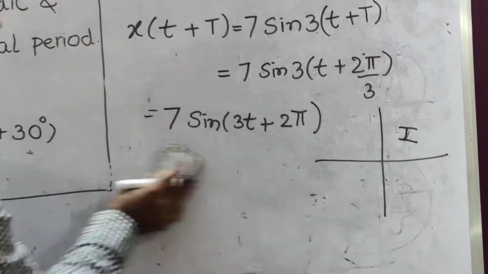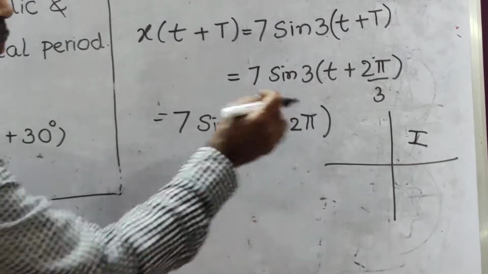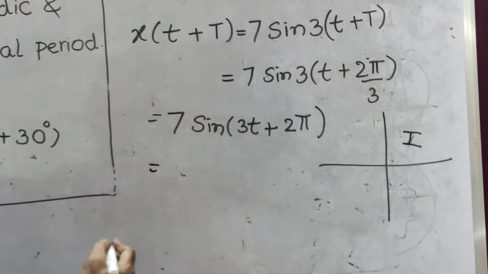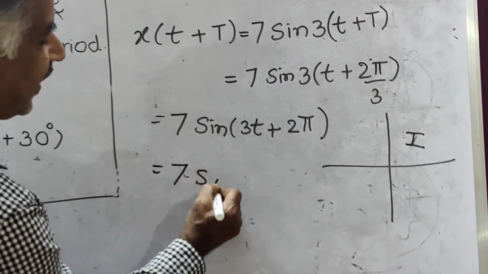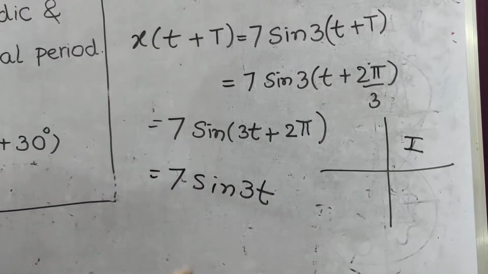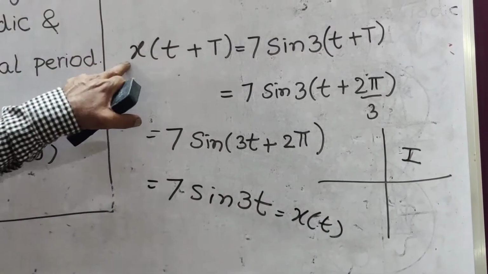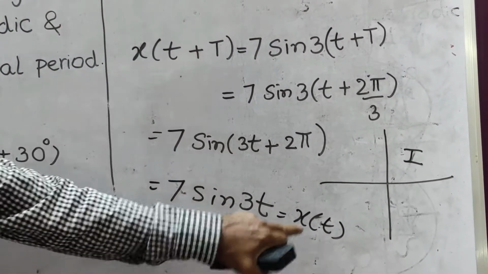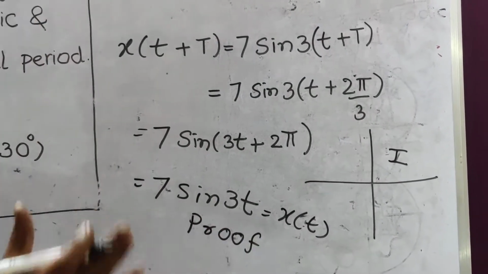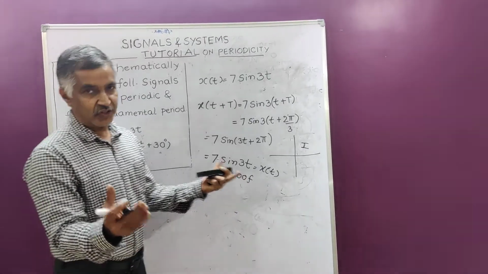So if you apply here, in place of theta we have 3t. 2 pi means 360 degrees. Therefore what is 7 sin 3t plus 2 pi? It is 7 sin 3t, which is nothing but x of t. So x of t plus T is equal to x of t. This is the proof. We have proved that x of t equal to 7 sin 3t is a periodic function.